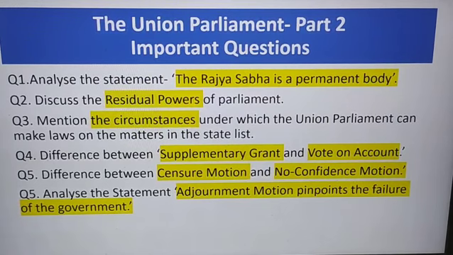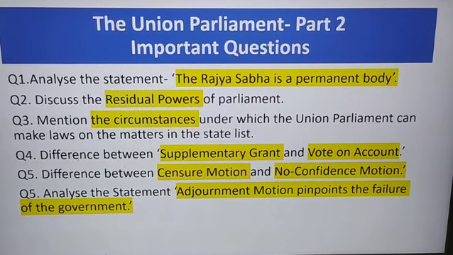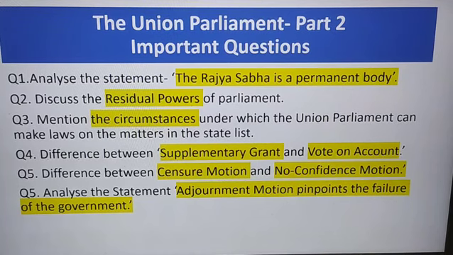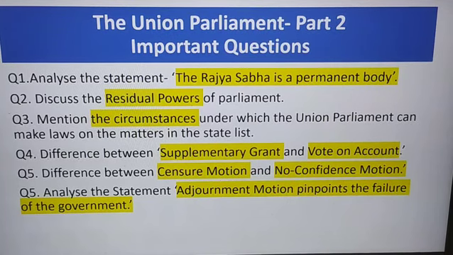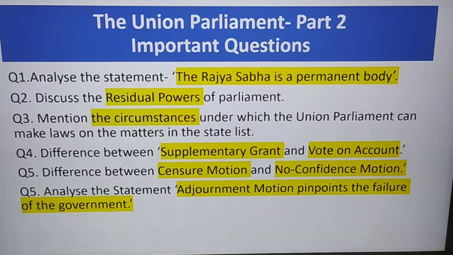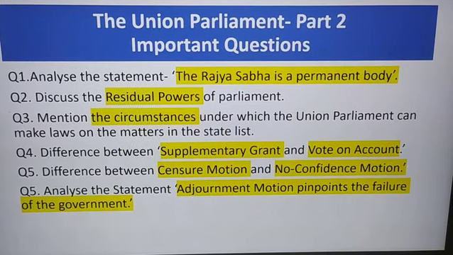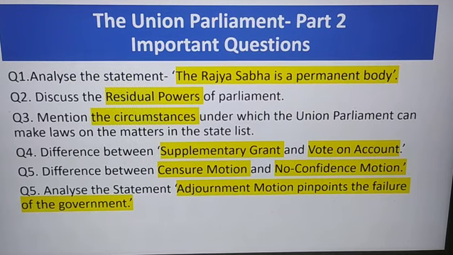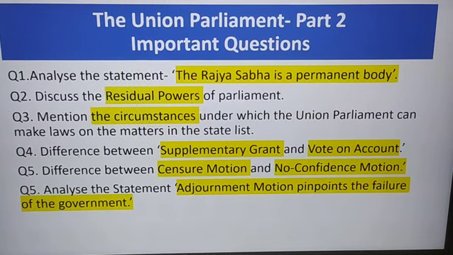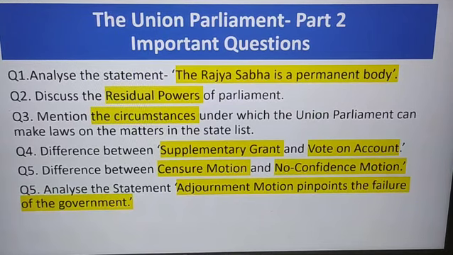So basically it's a motion to censure a particular action or policy of a minister or a government, and it is like a criticism. However, a no confidence motion, on the other hand, is moved to show that the Lok Sabha has lost confidence in the Council of Ministers, and it does not need to mention any specific reason.